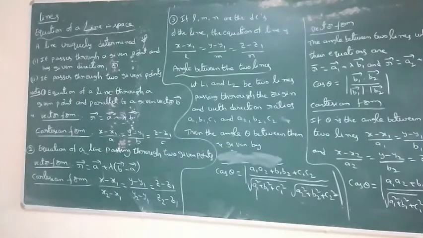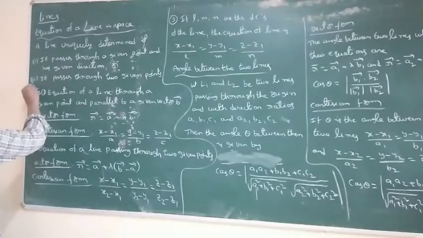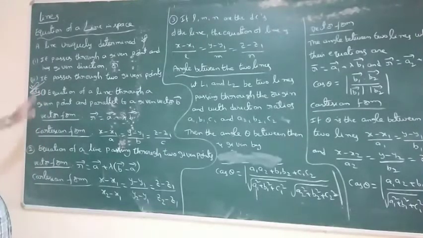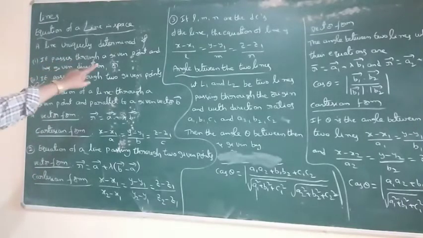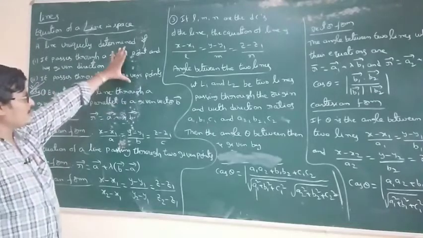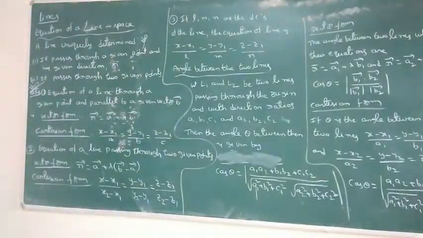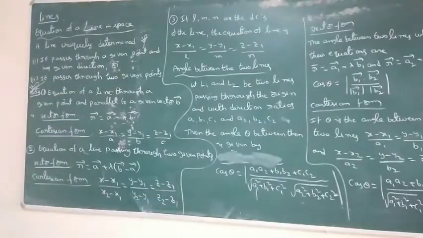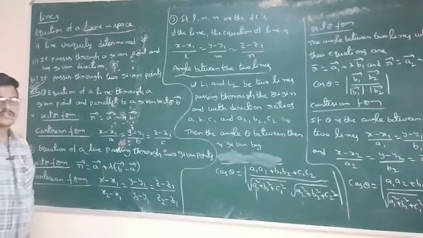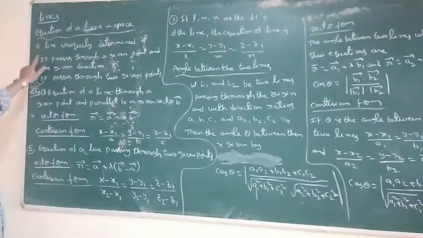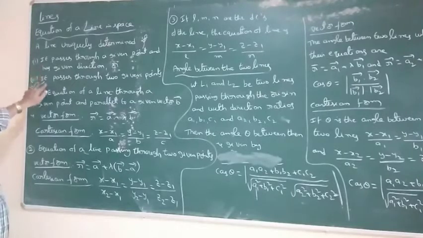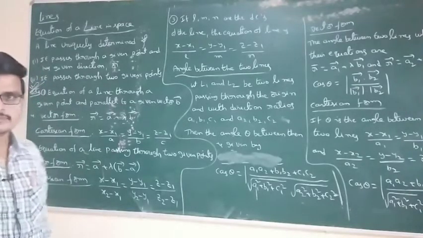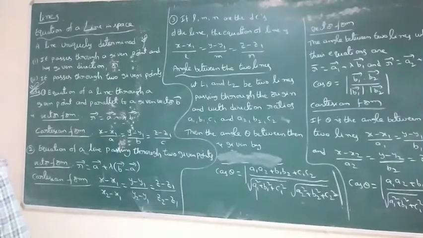So what is the formula? First, very important, this is the 2 marks. Two marks question: angle between the two lines. So this is passing through a point and a direction, passing through two points. These two topics and the angle between the two vectors, these three topics come from the 2 marks question. Okay, listen carefully, only formulas. After that, a theorem is there. This is one of the 5 marks theorems. The proof is also there. I will explain the proof last.